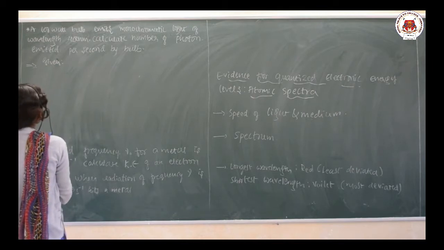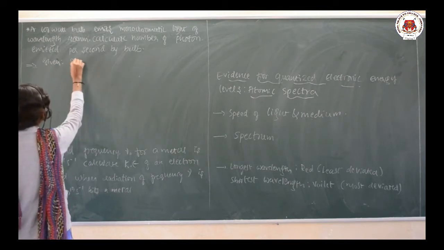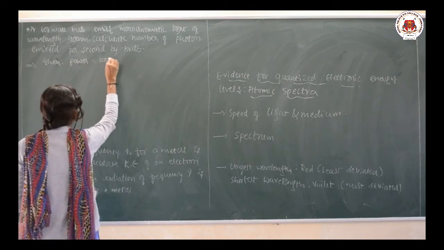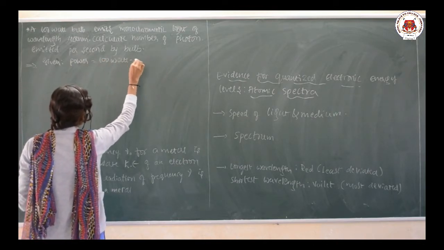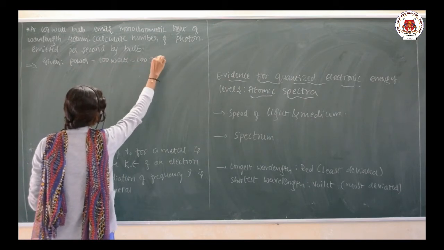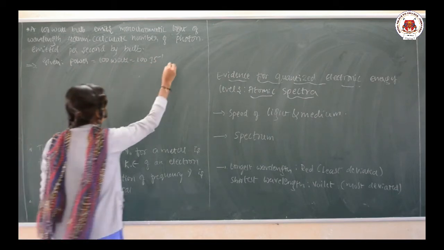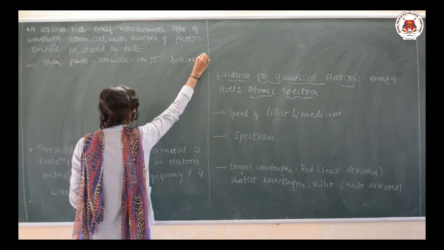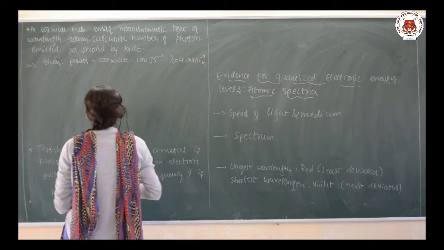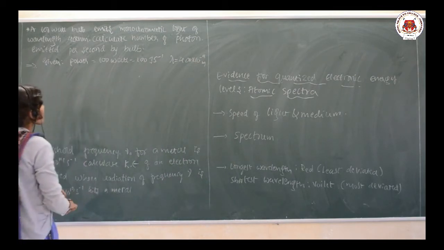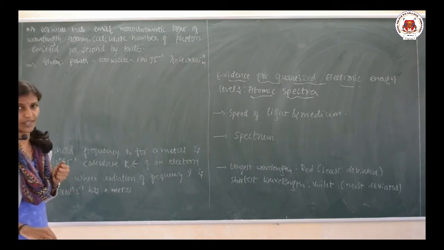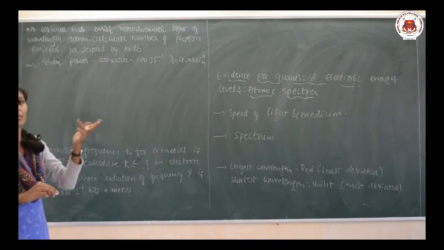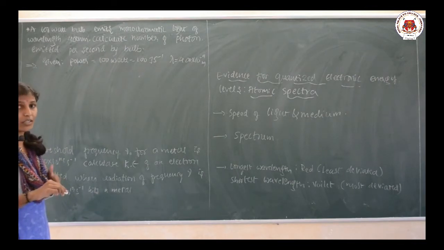They have given 100 watt, which is nothing but the power of the bulb. Power is 100 watt, which can also be represented in terms of joules per second. And then what they have given, lambda is 400 nanometer, that I will convert to 400 into 10 to the power minus 9 meter. So, we need to calculate the number of photons emitted per second. Let us consider the energy first, because energy and power are interrelated with each other.